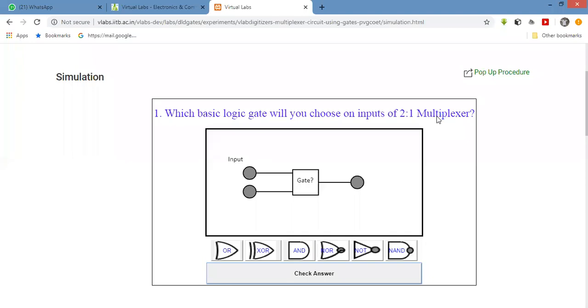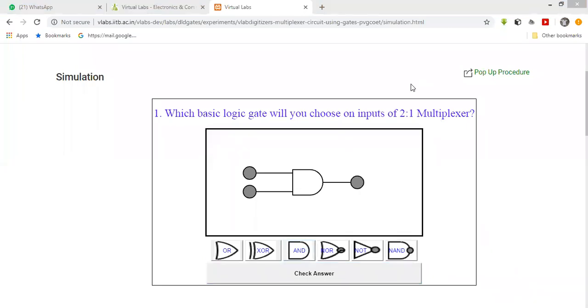I will repeat here. We can design a multiplexer with the help of AND gates and an OR gate in series. So at the input side, we are going to use the AND gate.